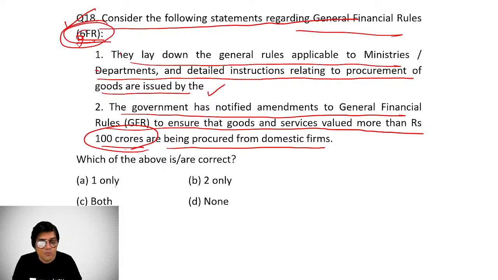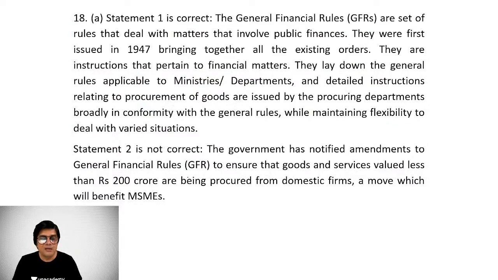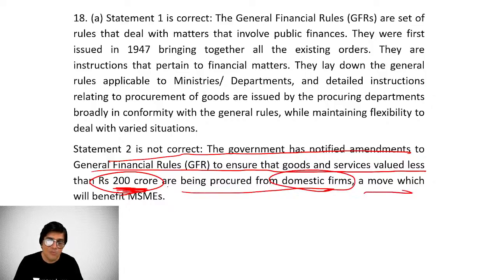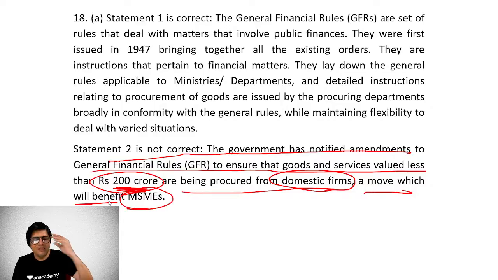So only statement 1 is right because it gives basically the objective definition of this. So obviously here this limit is 200 crores. The statement 2 is not correct. The government has notified the amendments in GFR to ensure that goods and services valued less than 200 crores, not 100 crores, are being procured from domestic firms, a move which is going to benefit the MSMEs, micro, small and medium enterprises, immensely.